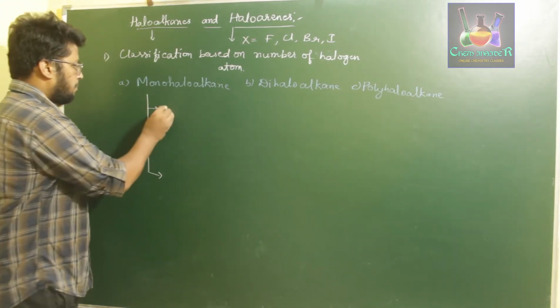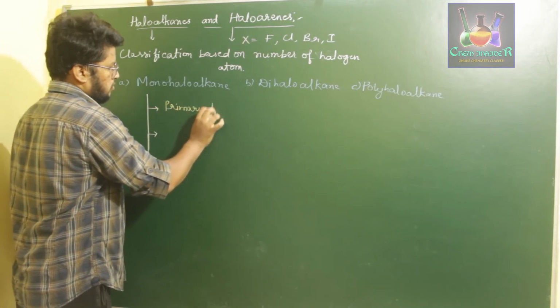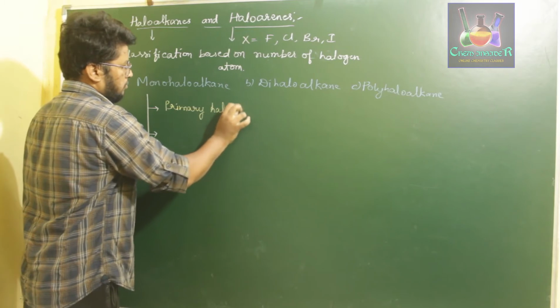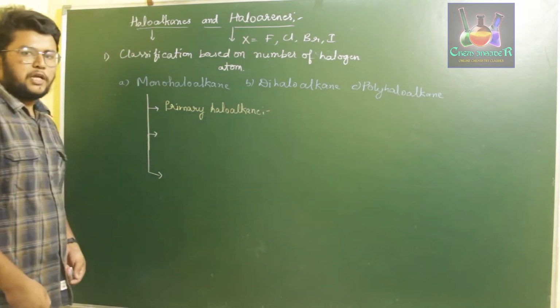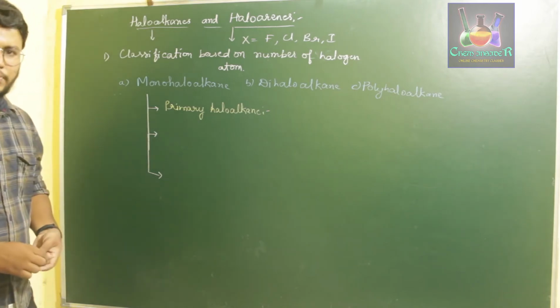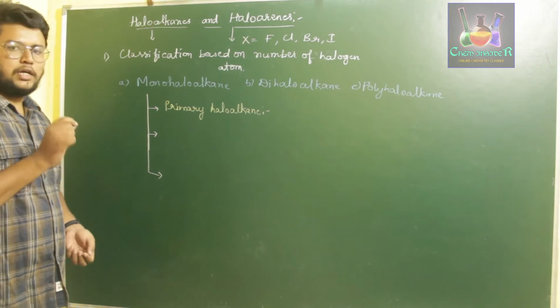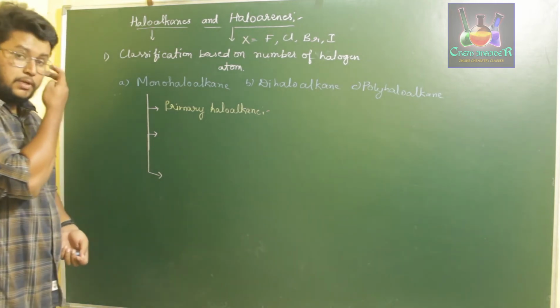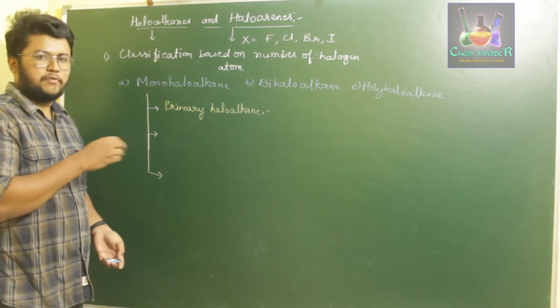Those are primary haloalkane. First one is primary haloalkane. These primary haloalkanes are those compounds in which halogen is attached to a primary carbon. So first of all, what is primary, secondary and tertiary carbon? You might have studied this in your class 11. I'll just revise it now.